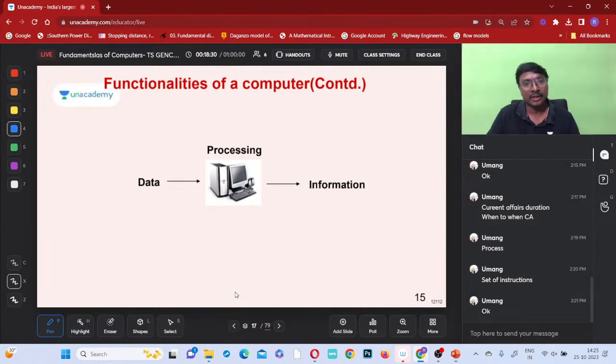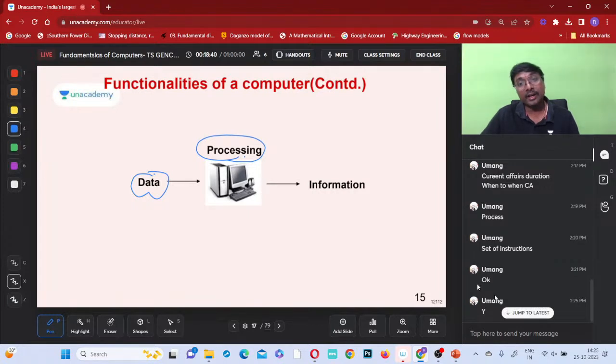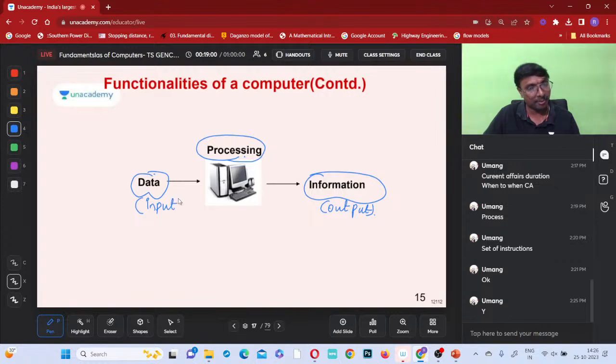Now, whatever data you give, the computer processes that data according to certain rules or instructions given to it. After processing the data, it gives information as the output. Whenever I mention information, that means output. Whenever I mention data, that means your input from now onwards. So data is taken as input and information is given as output.